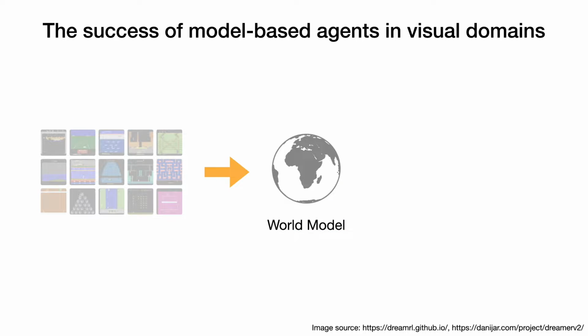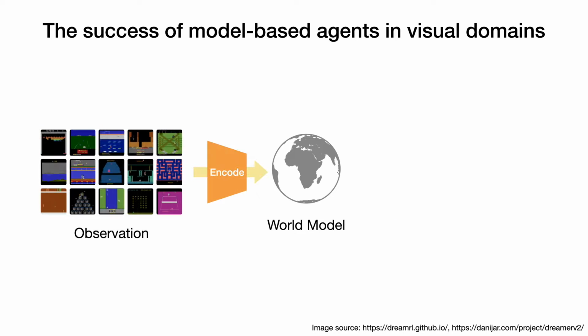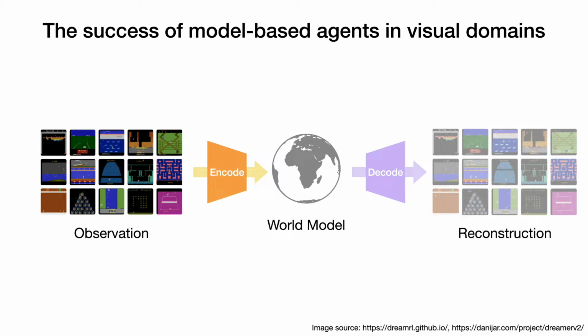Model-based agents first learn a world model from the visual observation, and then conduct policy learning inside the learned world model. To make sure that the learned latent state fully encodes information from the observation, an approach commonly used in state-of-the-art model-based agents is to learn to reconstruct the visual inputs using a pair of encoder-decoder networks.